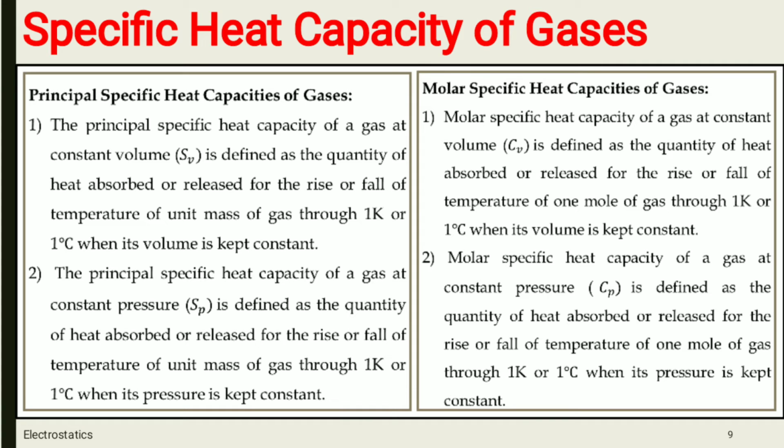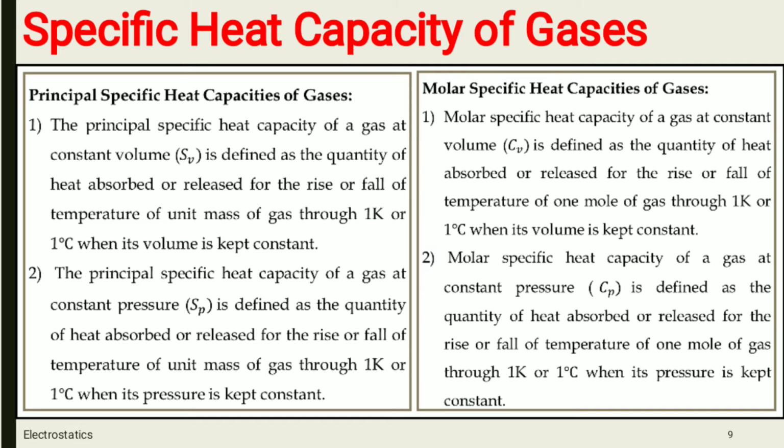So if a gas is heated at constant pressure, the volume changes and some work is done on the surroundings during its expansion. If volume increases, there is an expansion of gas. If volume decreases, there is a compression of gas.